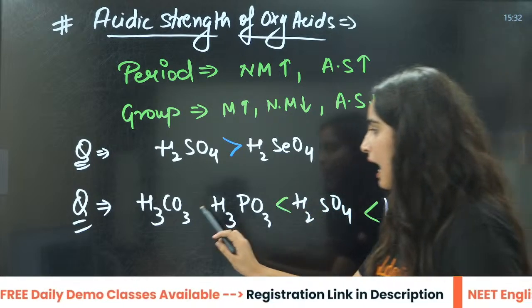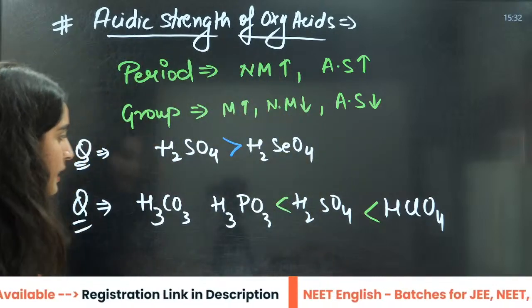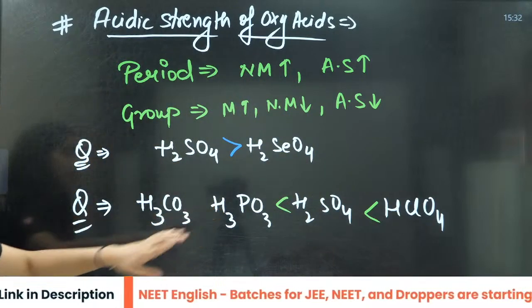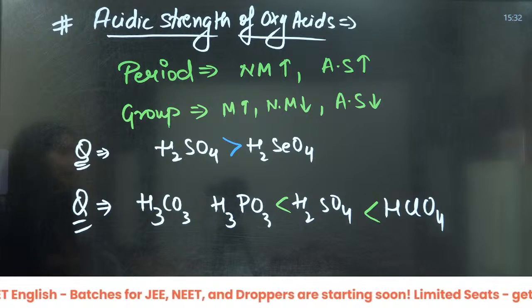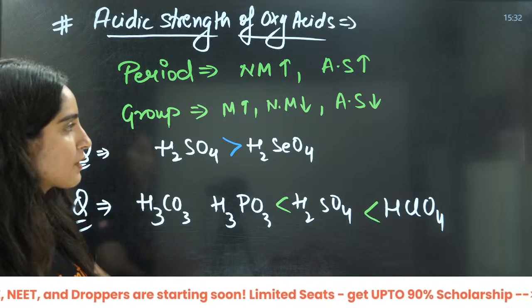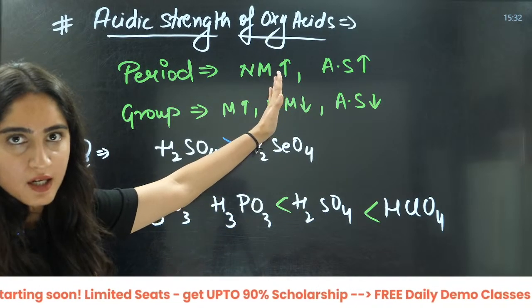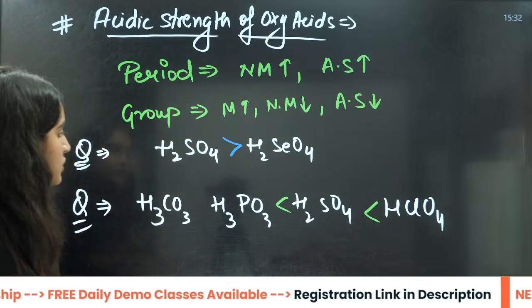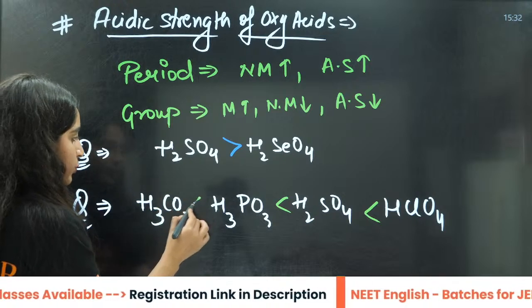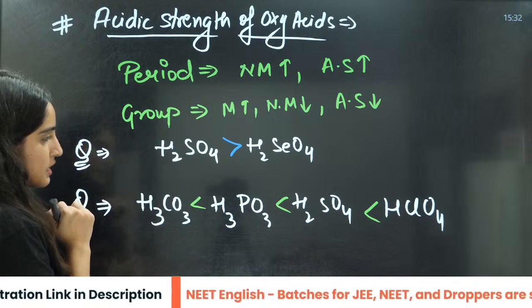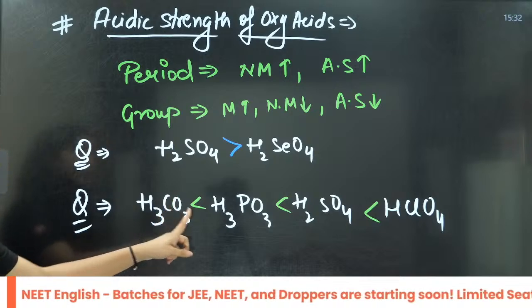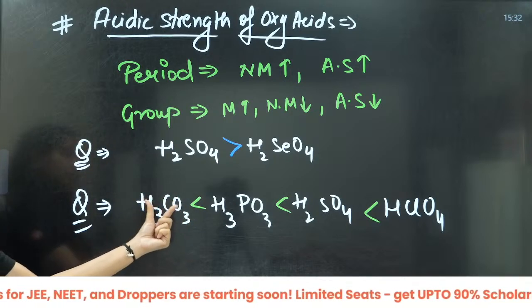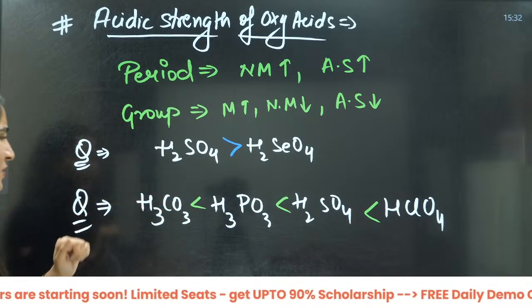What about carbon and phosphorus? Carbon is group 14 and this is 15, right? Both the group and the period have changed. So that is why it is going to be like this. Why so? Because, as you can see, H2CO3, right? This should be H2CO3.